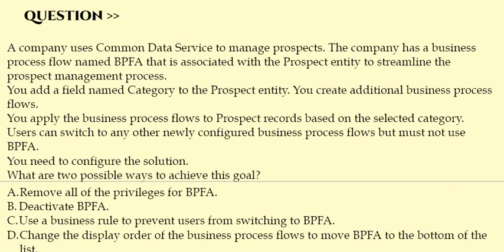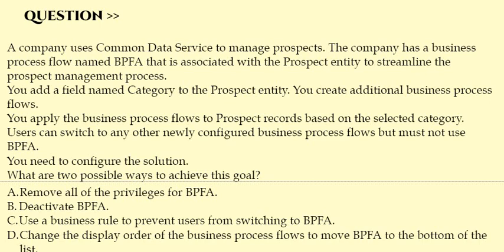You create additional business process flows. You apply the business process flows to prospect records based on the selected category. Users can switch to any other newly configured business process flows but must not use BPFA.